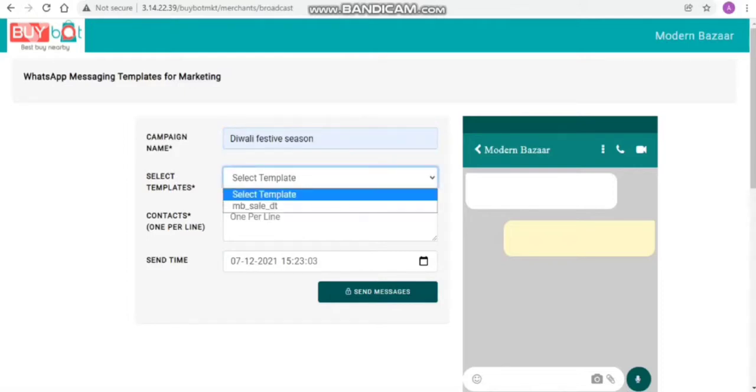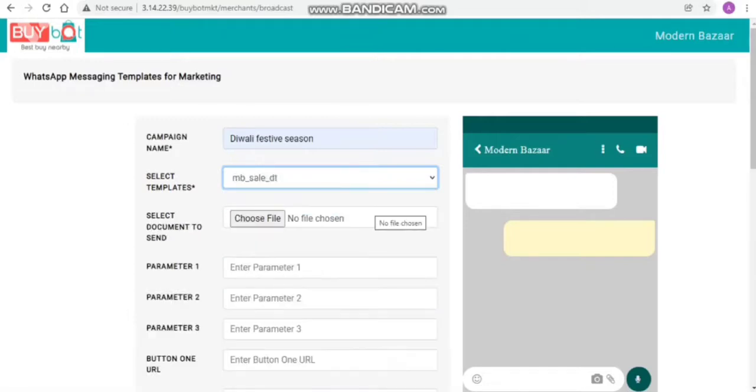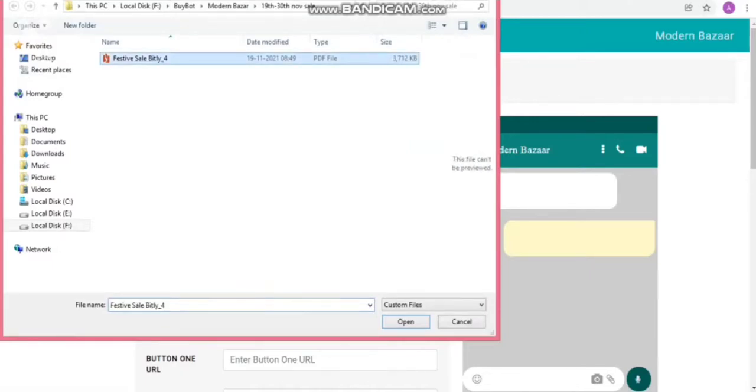The next details is templates. So there will be a predefined templates for each merchant, so it will reflect here as it is reflecting only one, that is MB Sale DT. So we will select that particular templates. Now the details comes. Select document to send. Here we need to choose the document, either image or PDF, which we need to send to the customer via WhatsApp.